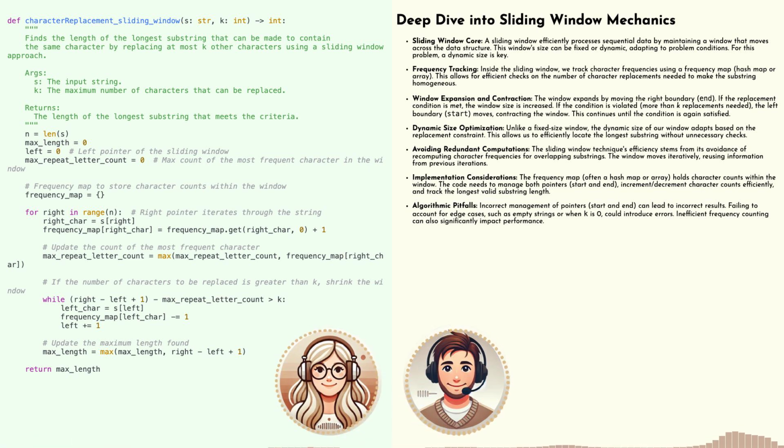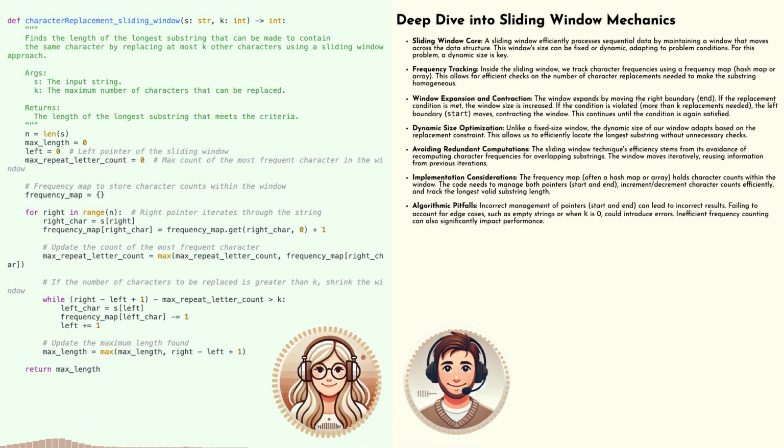Okay, I think I see where this is going. If we take the window size and subtract that max frequency, and if that difference is greater than k, our allowed replacements, then the window is invalid, because it means we've got too many characters that need swapping to make them all the same. Boom! You absolutely nailed it. You've cracked the code of the validity check.